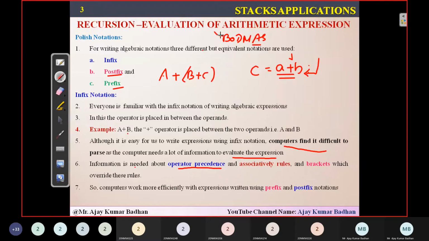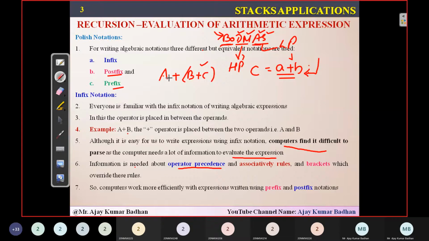Whenever you have an expression within a bracket, first you have to resolve that bracket so that we can represent it as a single expression. Then we go for BODMAS. B is nothing but bracket of, then D is division. Wherever you're performing division, that has to be done first. Then multiplication, then addition, and then subtraction. So subtraction and addition have the lowest priority, while division and multiplication have the highest priority. And whenever you have an expression within a bracket, you have to first solve that expression.